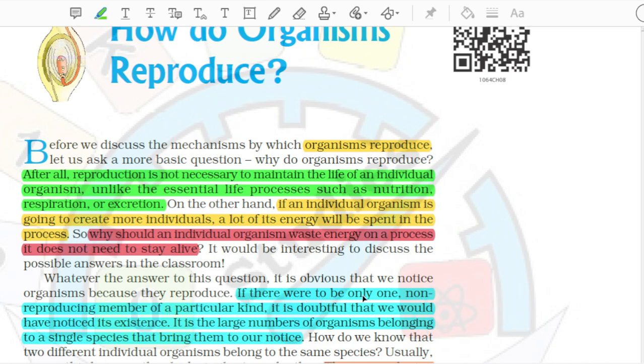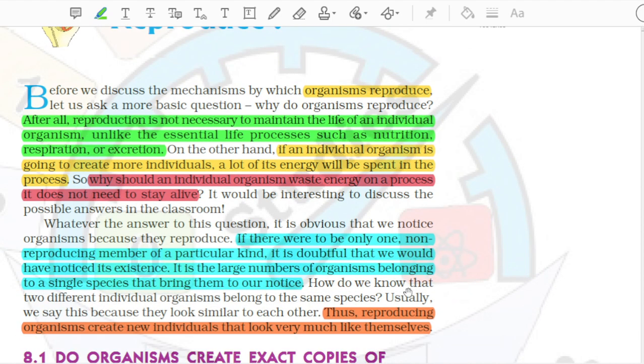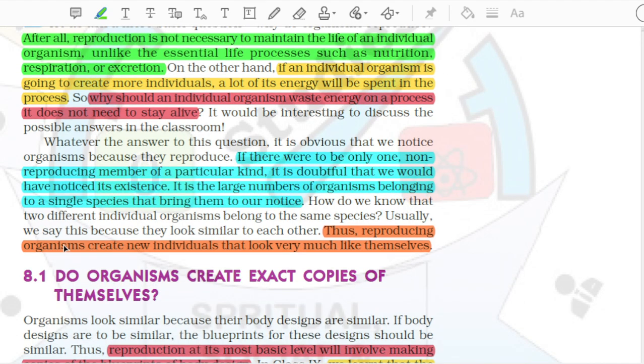If there were to be only one, non-reproducing member of a particular kind, it is doubtful that we would have noticed its existence. It is the large numbers of organisms belonging to a single species that bring them to our notice. How do we know that two different individual organisms belong to the same species? Usually, we say this because they look similar to each other. Thus, reproducing organisms create new individuals that look very much like themselves.